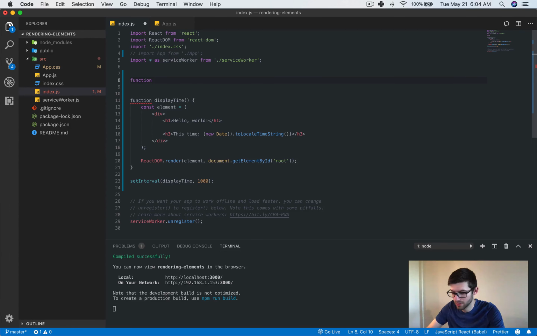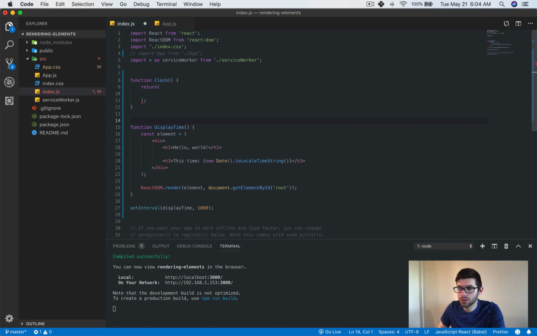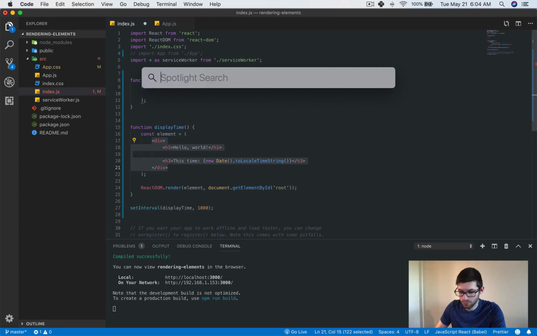One thing that we can do is create this clock component, or this clock function rather, and we can simply return, we'll also take in props here, and we can simply return our element.